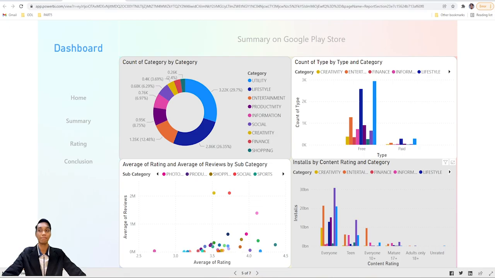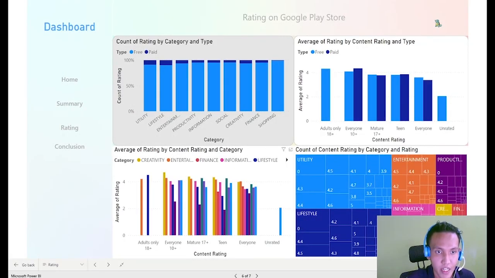Thank you, Muhammad Nazmi, for explaining the previous part of the dashboard, which is the summary, and now I'll be presenting the current dashboard, which is rating on Google Play Store. The purpose of our visualization is to see the correlation between rating attributes and other attributes in order to understand better people's perception in downloading Google Play Store applications.